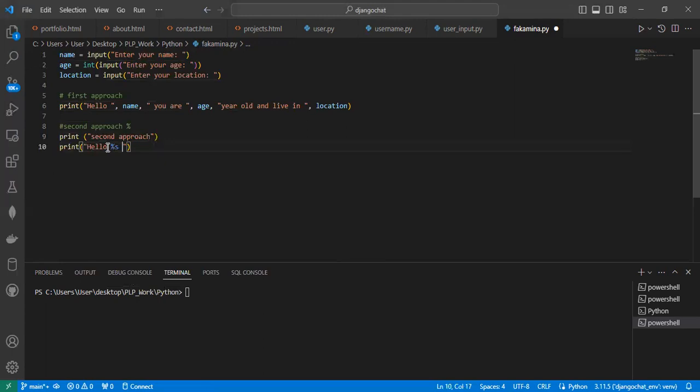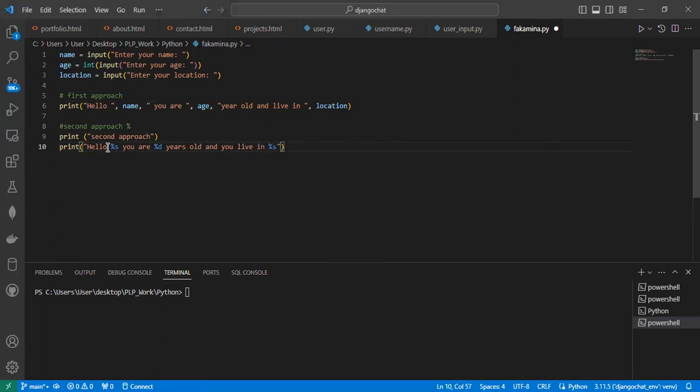And then you are, percentage d because the age is a number. Then percentage s for location because it's a string. Say years old and live in.